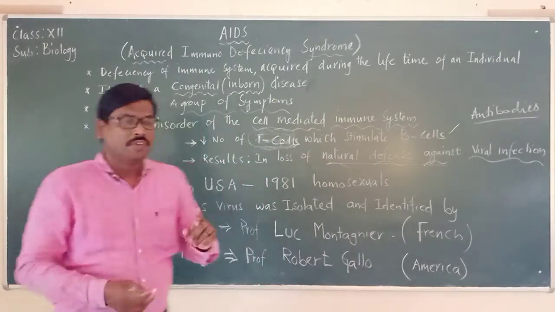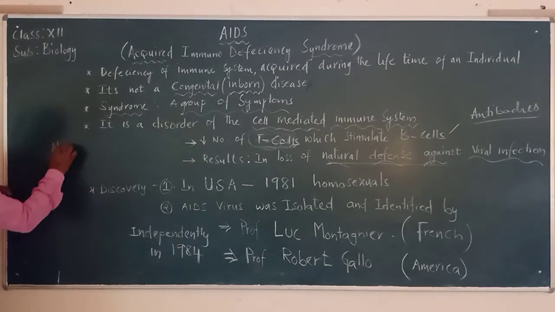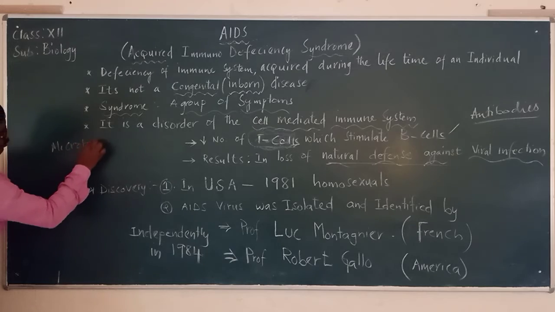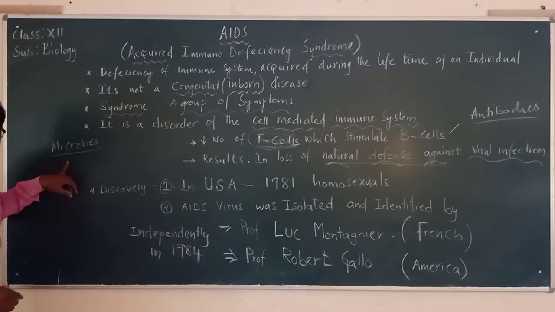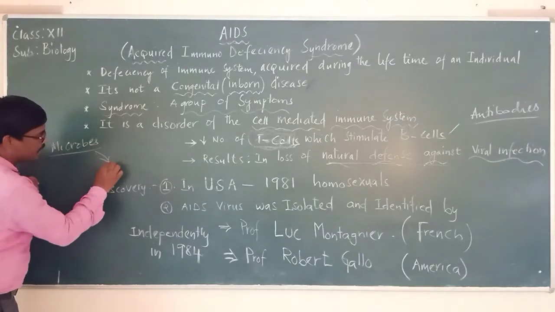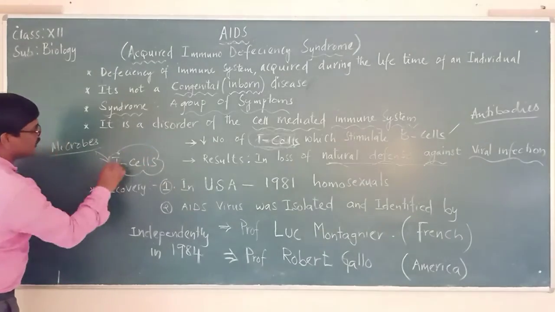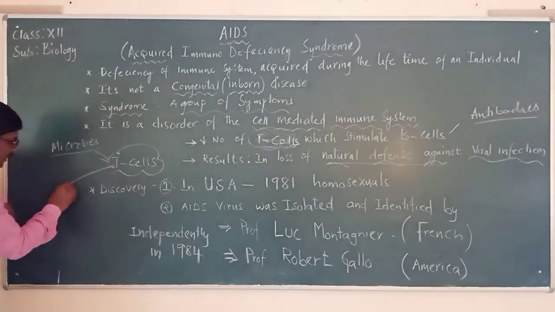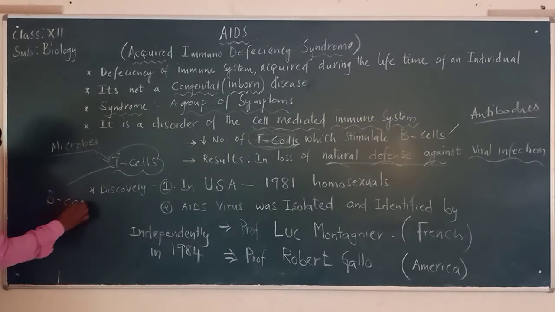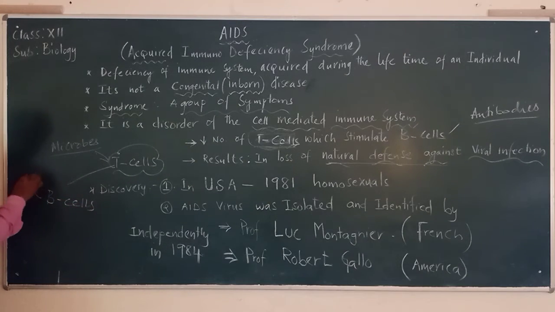So we should remember the basic point. Any time any type of microbes are entering into the body, it is the T cells which will identify these microbes and then send the messages to the B cells, so that these B cells are producing antibodies.